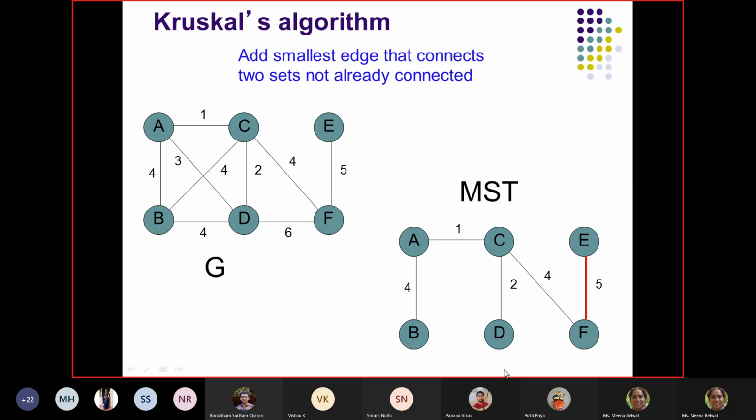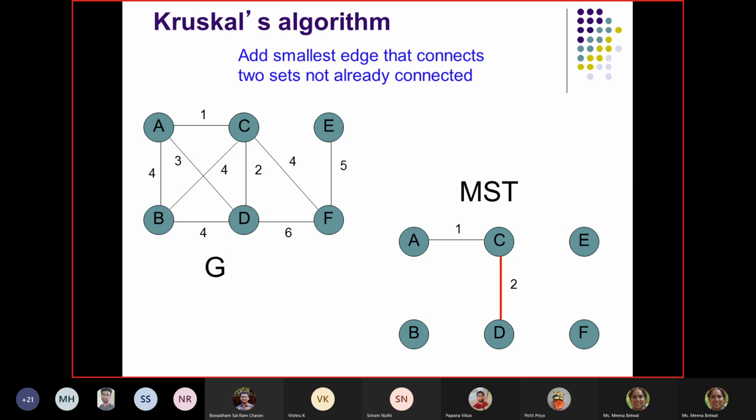Okay, so I want you to see, students, if rather than selecting AB, I select BD, then what will happen? If I select BD, then I will not be able to select AB and BC, right? And my total minimum spanning tree cost will remain the same, right?